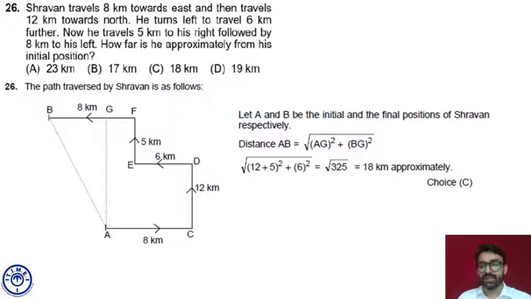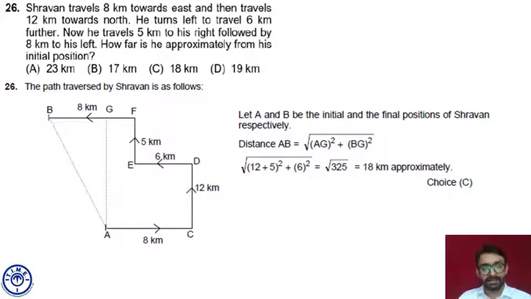324 is the square of 18. The square root of 325 will be approximately 18. The question is asking for the approximate distance, so the answer closest to 18 is my answer. So I will mark 18 as my answer, answer choice C.